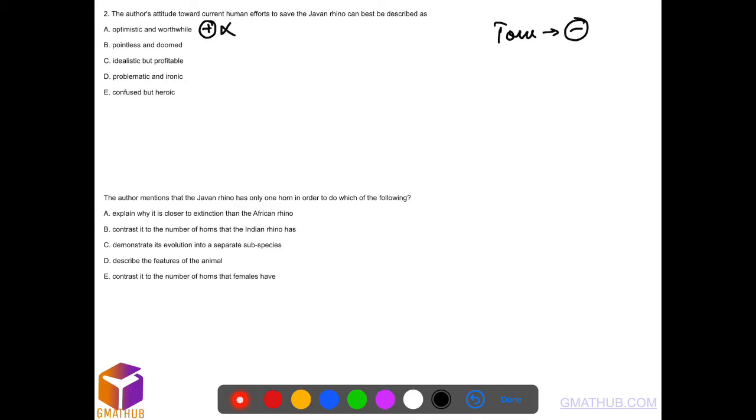Pointless and doomed. Pointless doesn't mean negative, it means not being objective, not being crisp about what the author is trying to say. So this is also out. Idealistic but profitable. Idealistic is a positive word, so not that. If you see option E, confused but heroic, there is nothing heroic about the tone. Problematic and ironic is the only option we can pick. So that's how you pick attitude and tone kind of questions.